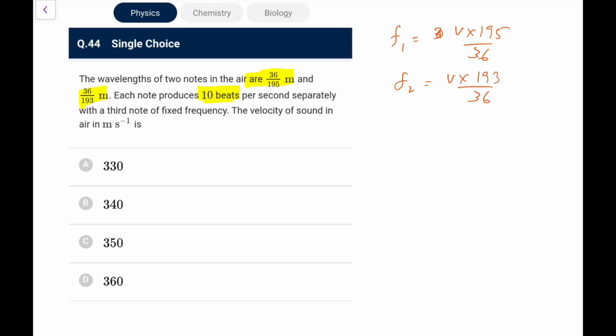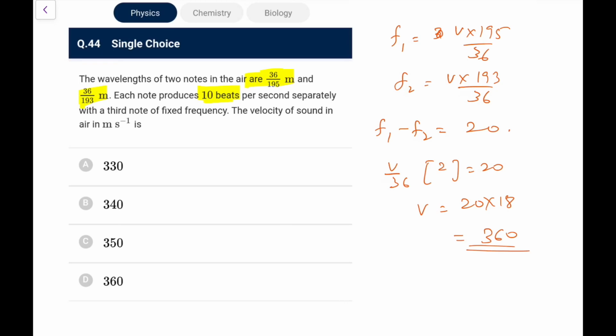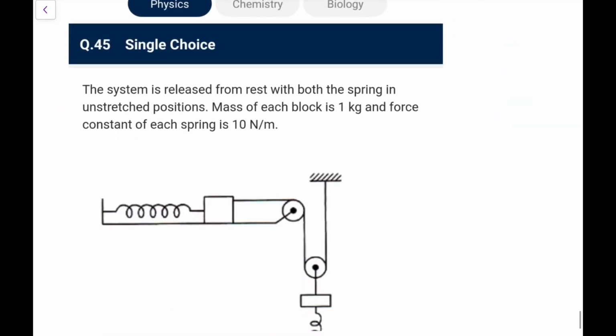Now both make 10 beats per second with a third note of fixed frequency. That means F1 minus F2 would be equal to 20 for sure. If I do the difference, V by 36 will be common, and this is 195 minus 193. 195 minus 193 would be 2, equal to 20. So V is 20 into 18, which is 360. So go for option D here.